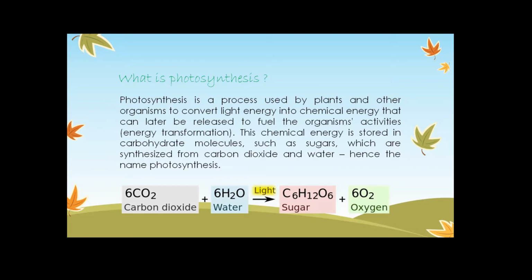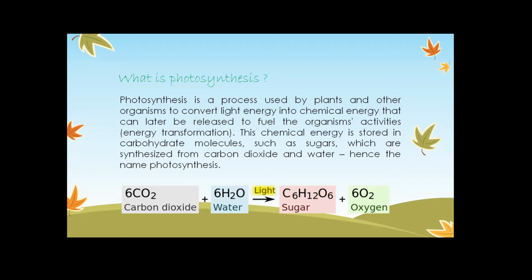Yes, this is an energy transformation process as well. So this is food for the plant, and the plant is food for an animal, right? This chemical energy is something that can later be released to fuel the organisms. As I told you, fuel means food. This is the kind of food for the organisms.